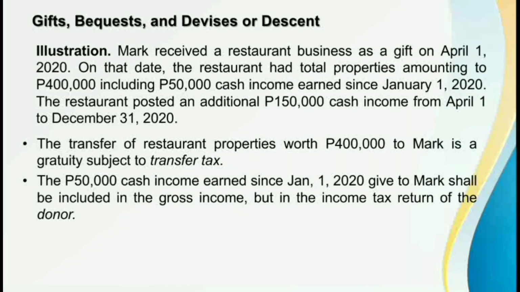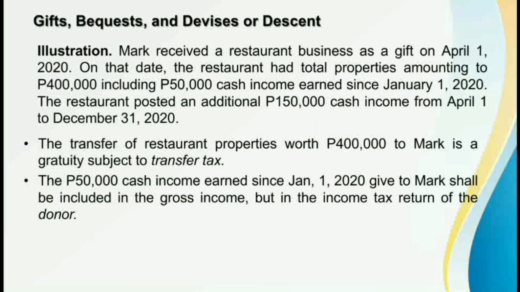Now, sino naman si donor? So, si donor, ito yung tao na nagregalo kay Mark. So, ito yung tao na nagbigay kay Mark sa restaurant at sa 50,000 pesos cash, which is the income of the restaurant since January 1, 2020. Now, what about this 150,000 pesos, which is the income of the restaurant from April 1 to December 31, 2020? Class, I want you to take note that on April 1, 2020, that's the day when the contract of donation was perfected. So, perfected siya on that day kasi that's the time na tinanggap ni Mark yung regalo.